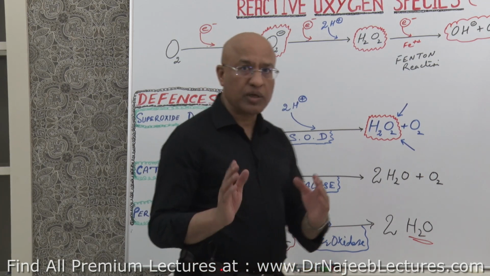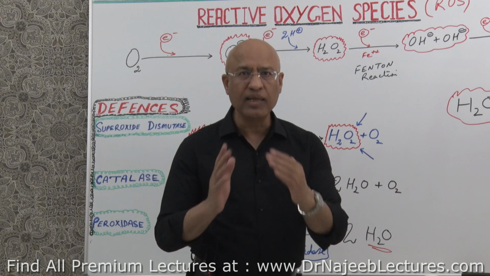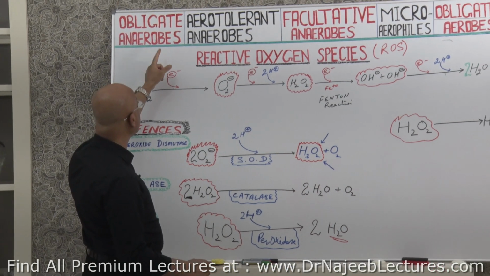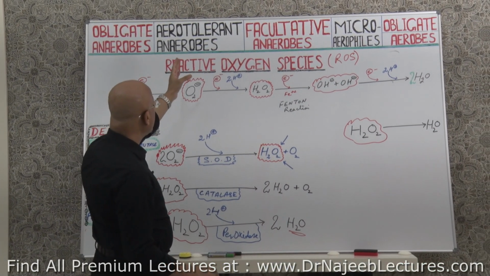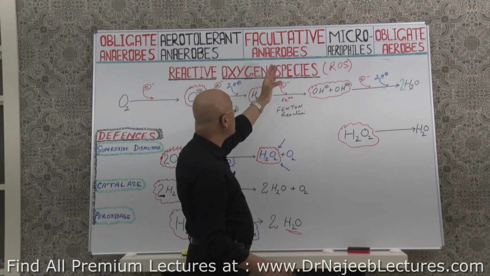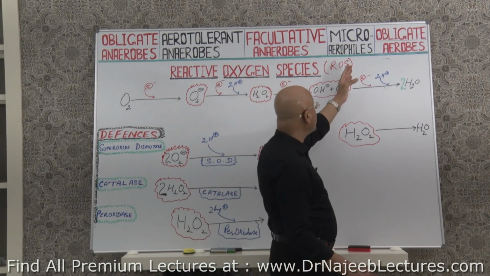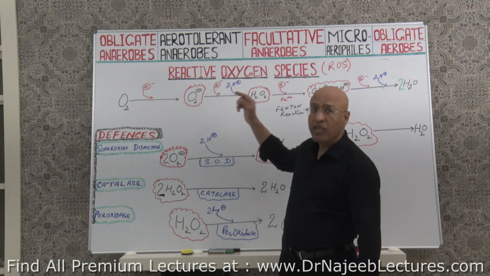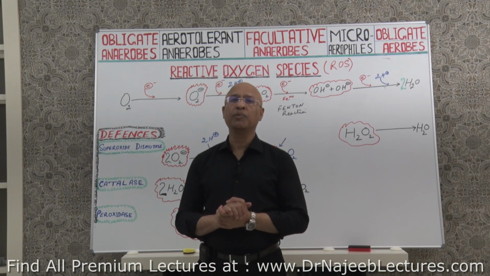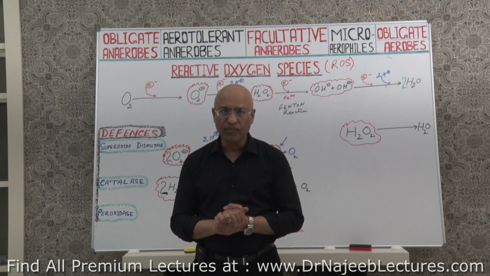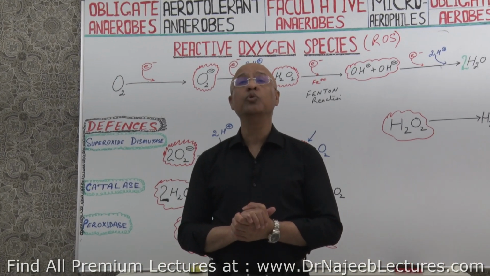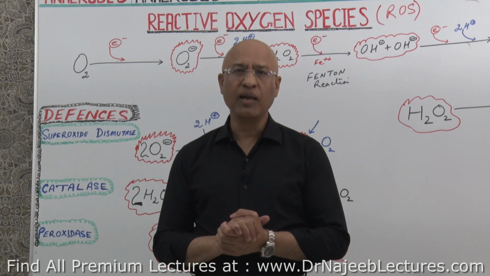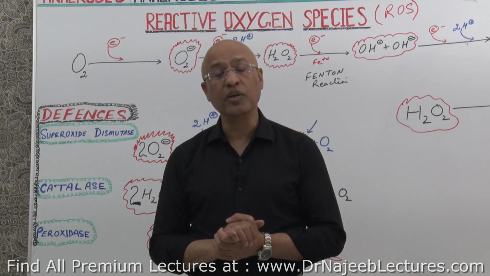Is that right? And what did we learn from here? In the next lecture, we are going to finally understand this classification: why some bacteria are obligate anaerobes, why some are aerotolerant anaerobes, why there are some which are facultative anaerobes, some bacteria are microaerophilic and some are obligate or strict aerobes. Why is this happening? It depends on how all these bacteria deal with the presence of oxygen, right? How they utilize or do not utilize oxygen as final electron acceptor in their energy metabolism.